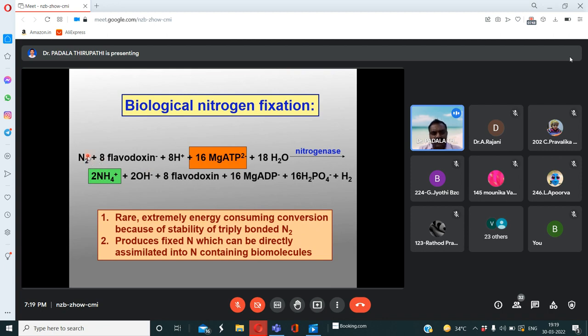Okay, here in this slide we observe the molecular nitrogen or dinitrogen, and 8 flavodoxins are necessary. At the same time, 8 protons are necessary.